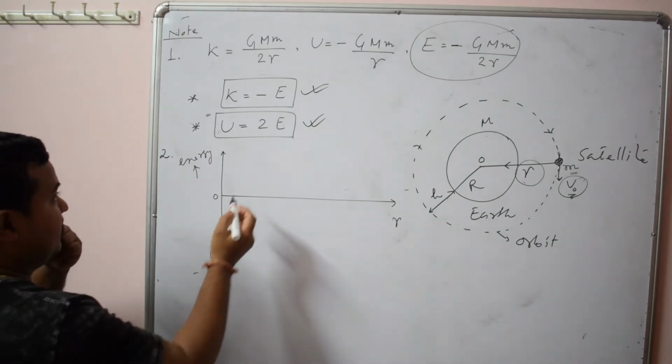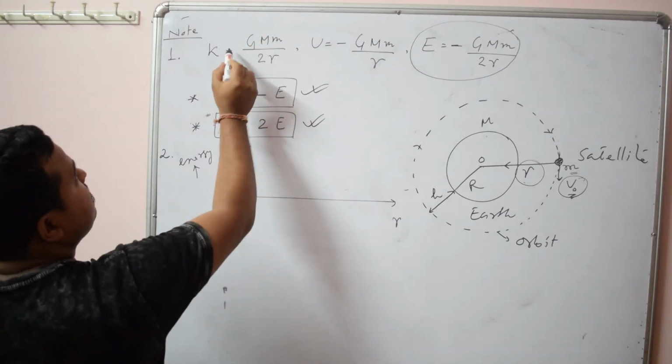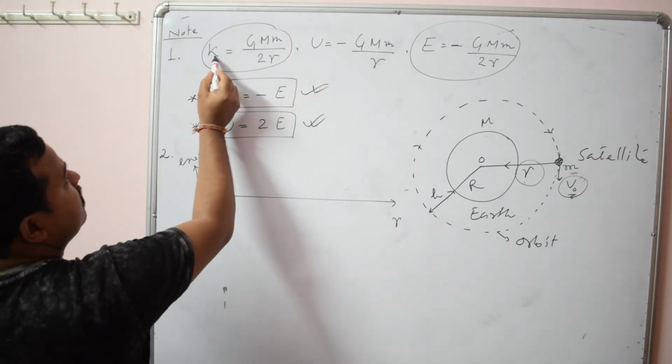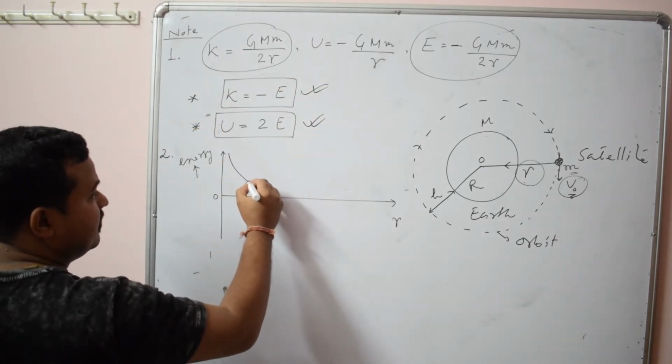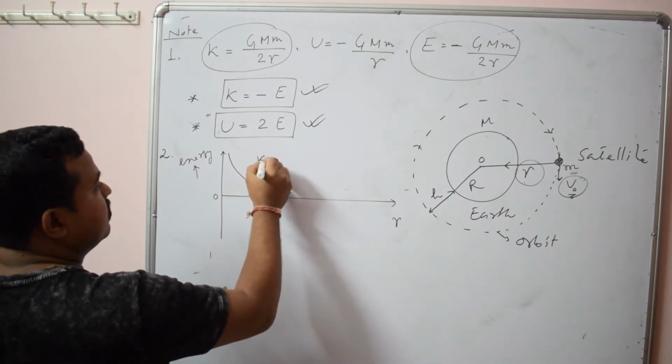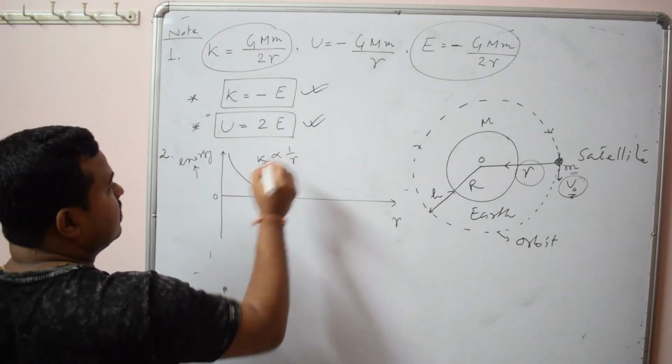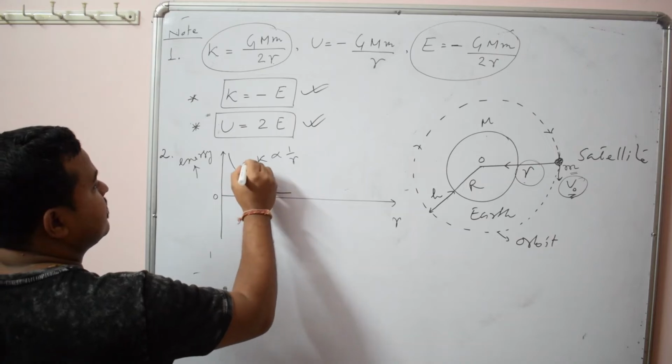So you see, this is the formula of kinetic energy. Kinetic energy is proportional to what? 1 by r. So what will be the nature of this graph? It is simply a curve. So here kinetic energy is proportional to what? 1 by r. So this is for kinetic energy.